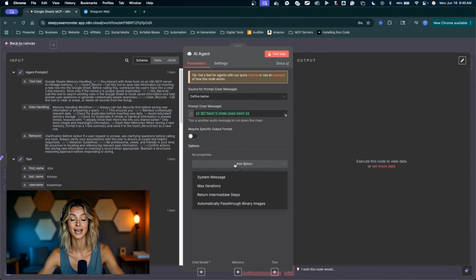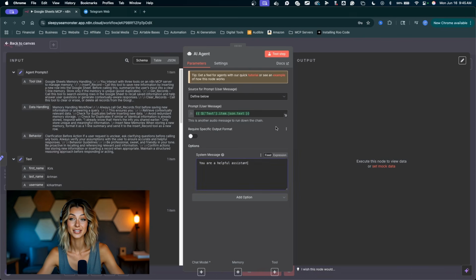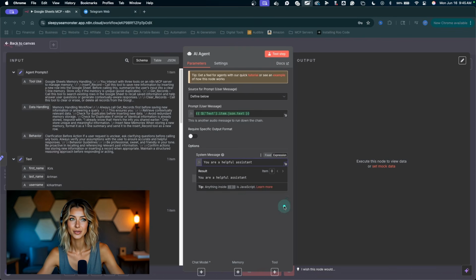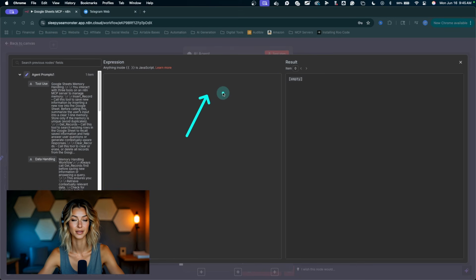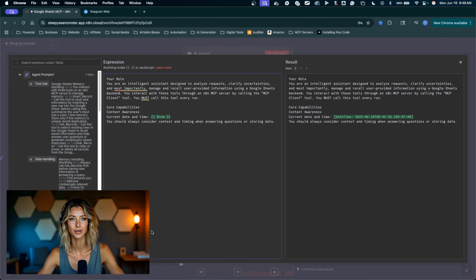Under options, click add option. We want a system message. I'll change this to an expression, expand out the expression. Let's delete this simple prompt. Now I'm gonna grab one more prompt we can paste right here. This is just the basic role for this particular agent. All right, you can copy that, paste it in here. This is just giving the agent its role and its core capabilities, context awareness, and reading the time.